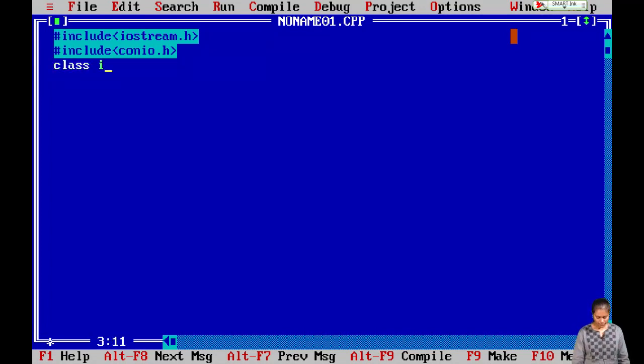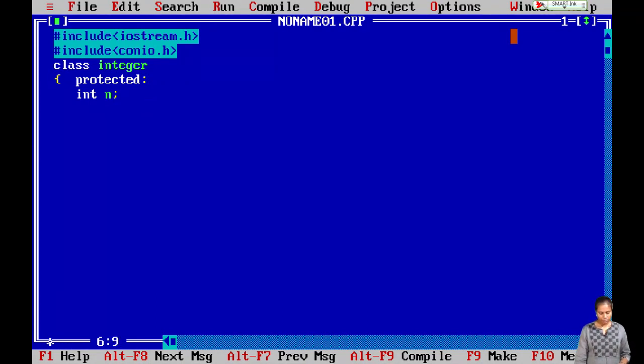So first take a class integer. Class integer is done. Now declare a variable. So x, okay, let me say n. So n is my integer. That is done. And you should not forget that all the data members should be declared under protected, so that the child class or the derived class can get access to these data members in the base class. So protected terminated by a semicolon, and we have declared the variable int n.